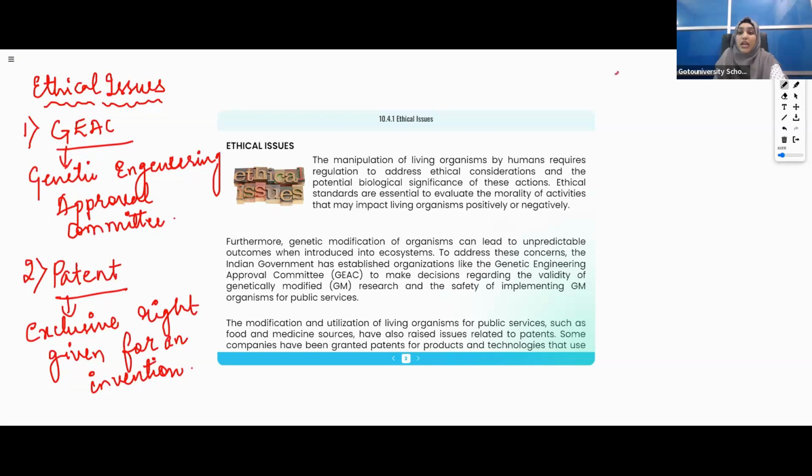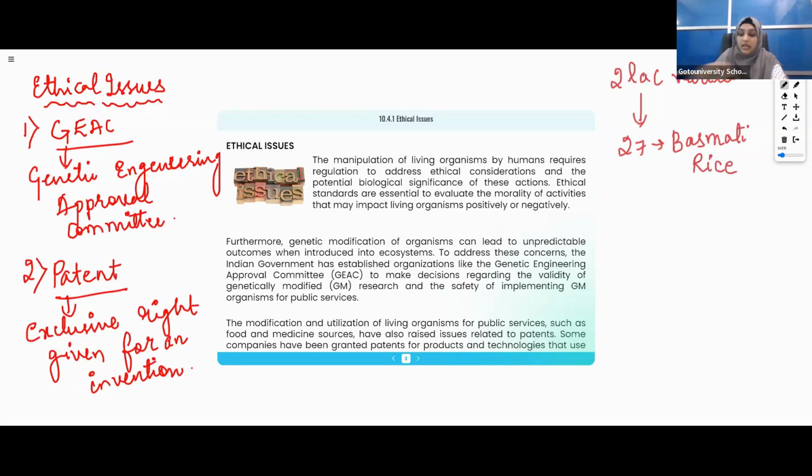Approximately how many varieties of rice are there in the world? 2 lakh varieties. Among them, 27 documented varieties of basmati rice are grown in India. You know this? How many? 27. So the US and other developed countries got the biopatent on basmati rice.